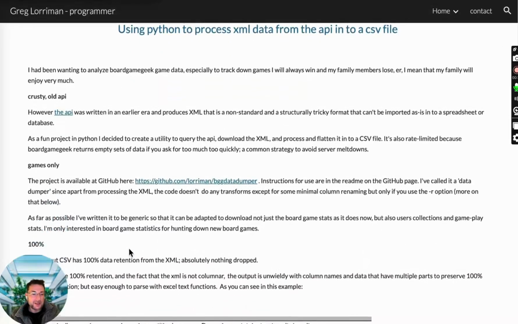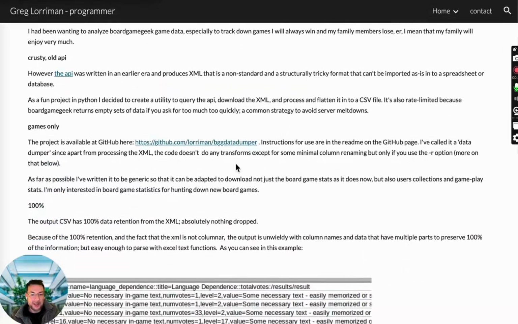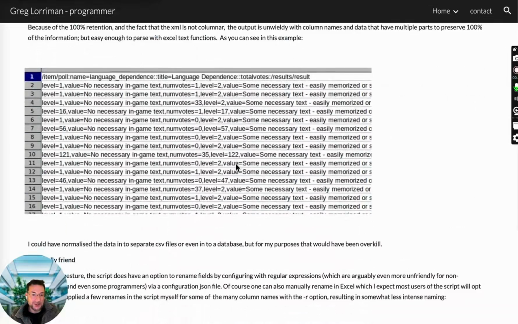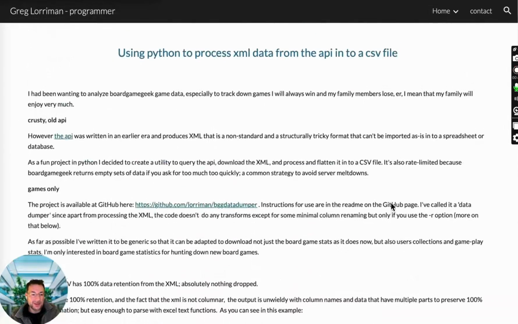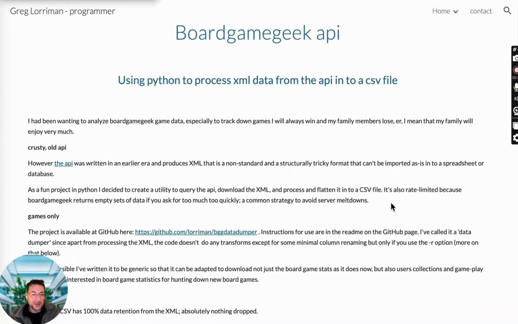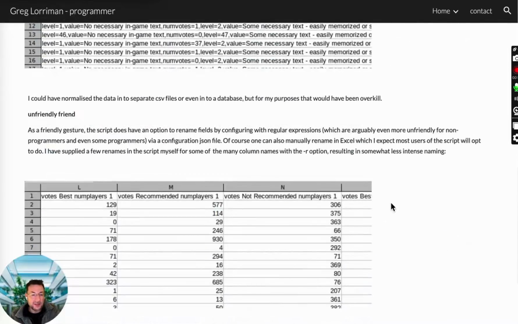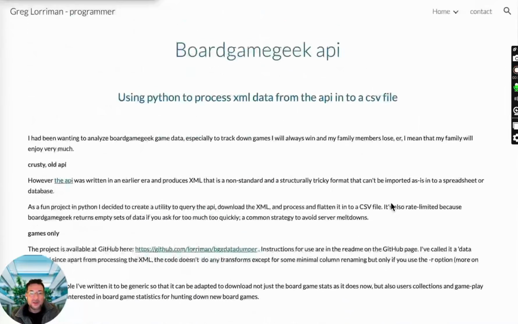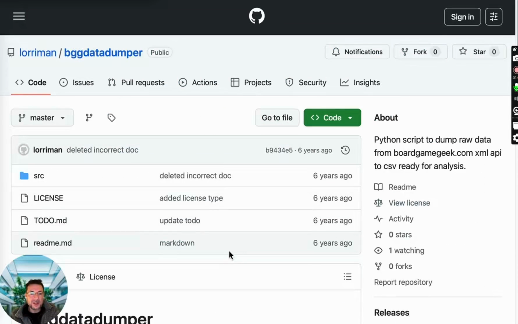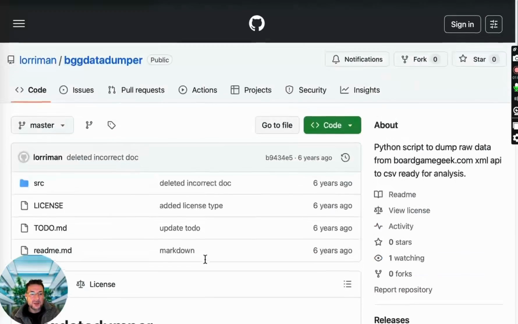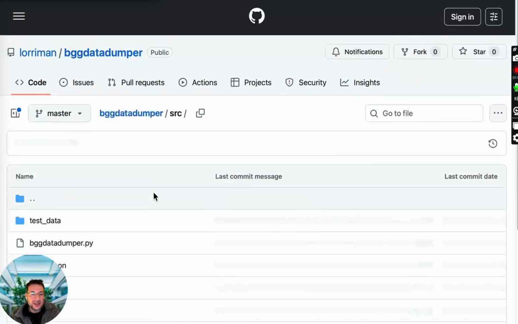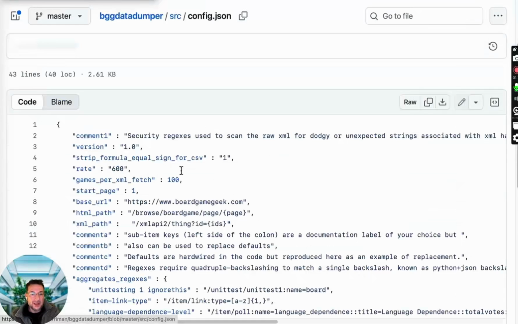In this article, I simply discuss what I'm doing and how to get the data and put it into a spreadsheet. The data comes in XML format, and one uses Python libraries like Beautiful Soup and so on. All very interesting. What I don't discuss in this article is the security mitigations I used. So if we look at the source in GitHub, so here's the project source, we can see that I have in the configuration a couple of mitigations.